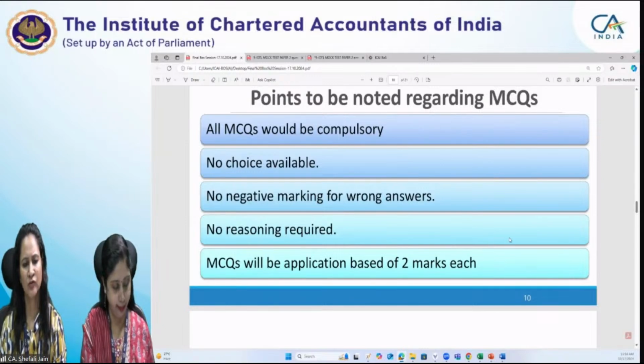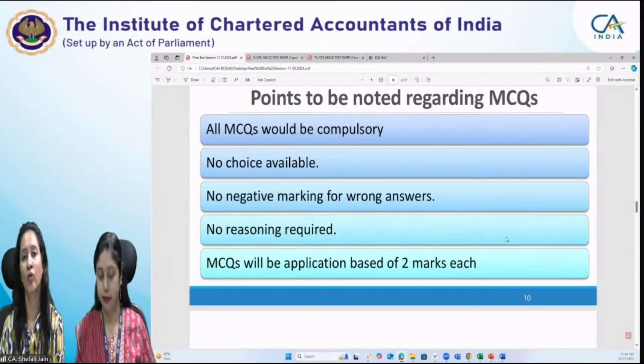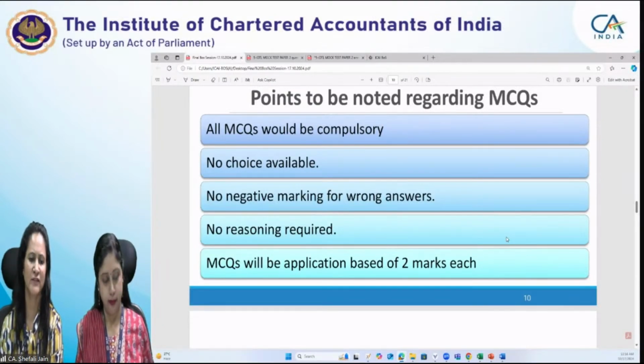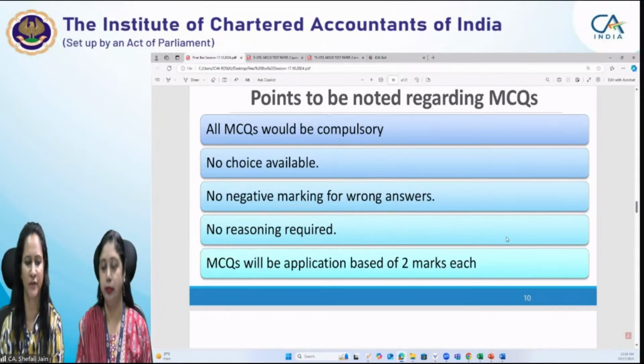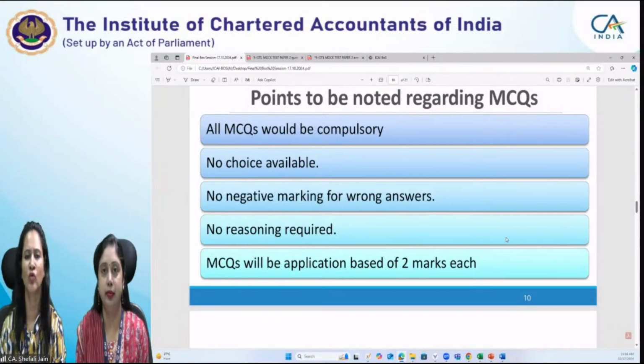Then the points to be noted regarding MCQs are that all multiple choice questions are compulsory. There is no choice in multiple choice questions, as you have the choice in descriptive questions. And there is no negative marking for wrong answers. This is a positive point for the MCQ portion. Further, another added feature is that no reasoning is required from you. You just have to quote the correct option. You don't have to mention the reason for the same.